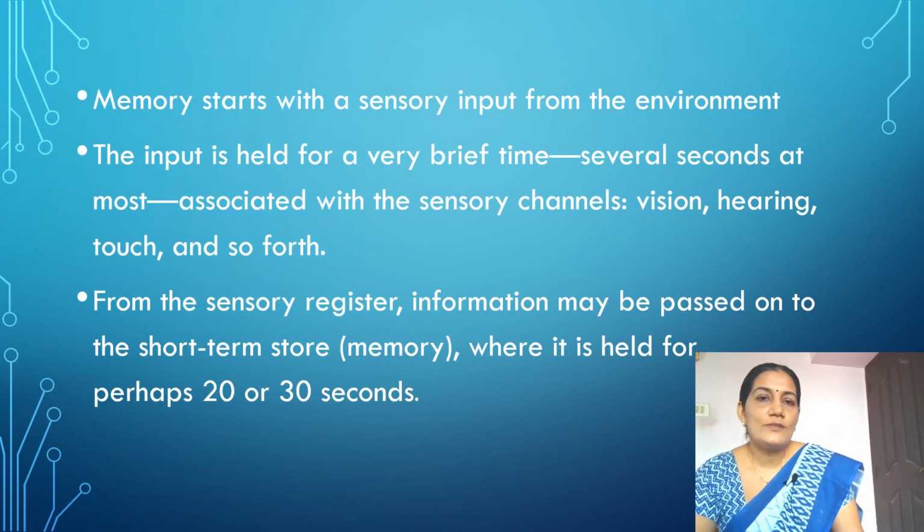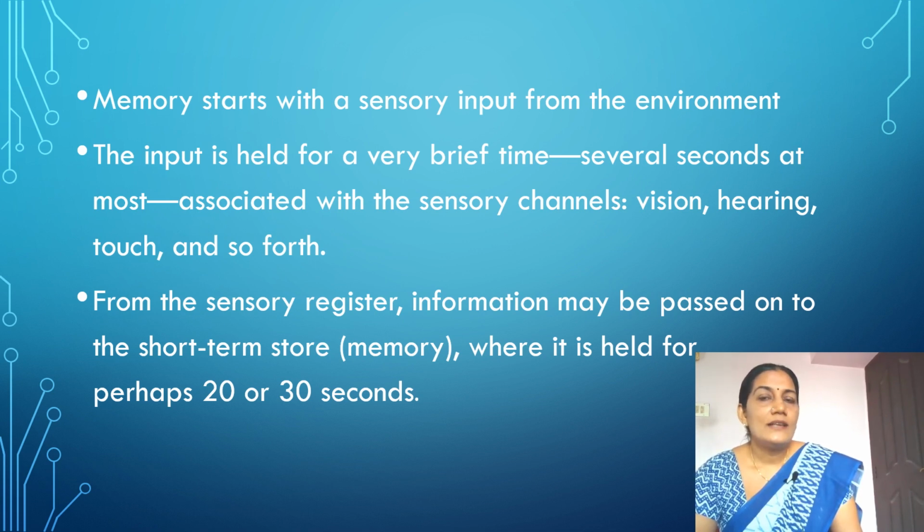The first storehouse in memory is sensory memory. The memory starts with the sensory input from the environment. It can be stored for a very brief period of time, 1 to 5 seconds. It is associated with all the sensory channels, because all the sensory information received through the sensory organs can be stored for a few seconds.